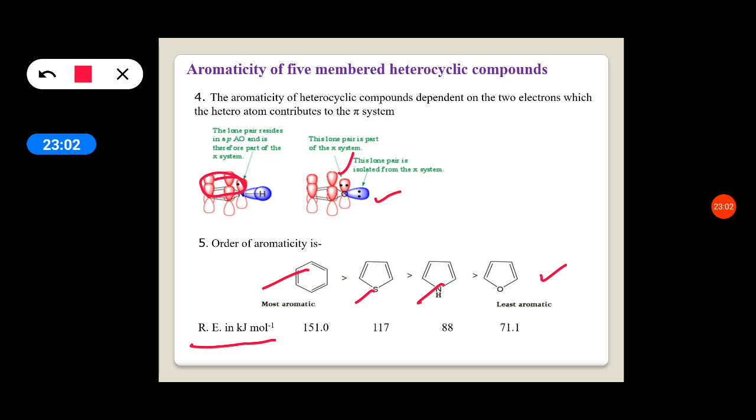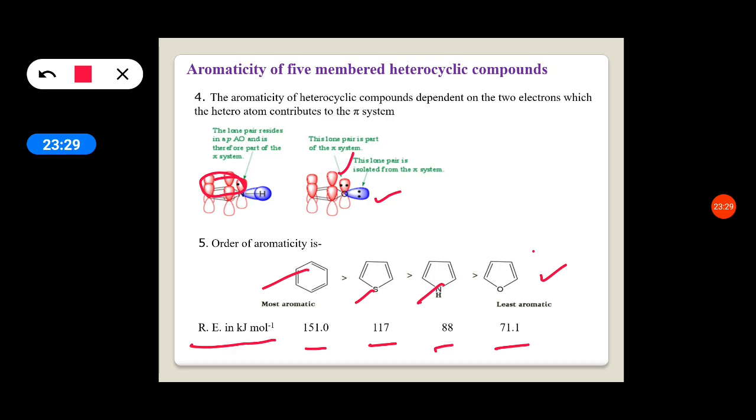If this energy is more, then the compound is more stable or more aromatic. Benzene has 151 kilojoules per mole of energy, thiophene has 117 kilojoules, pyrrole has 88 and furan has 71. So among these 4, furan is least aromatic and benzene is most aromatic.